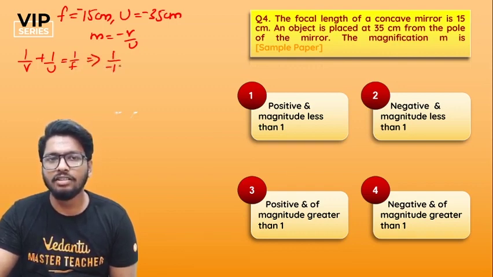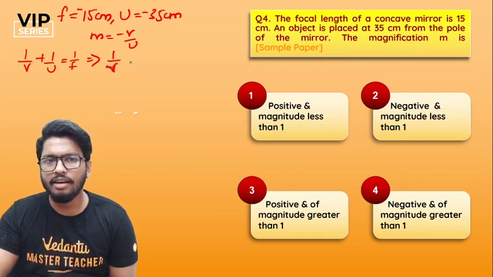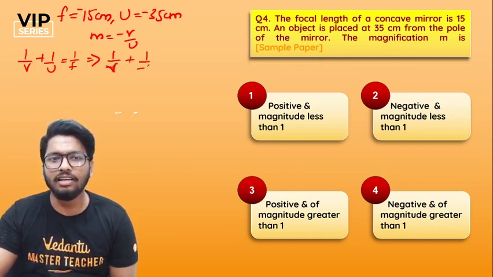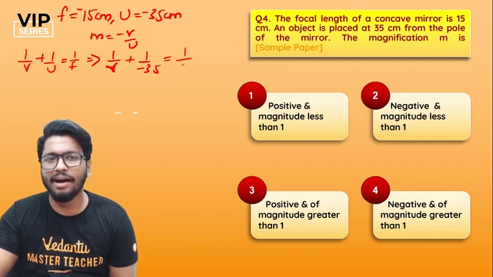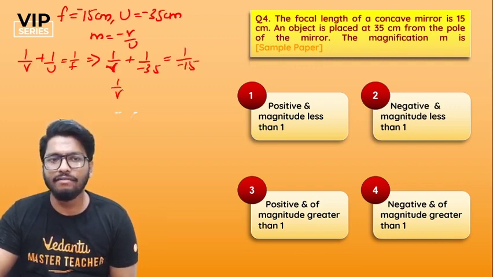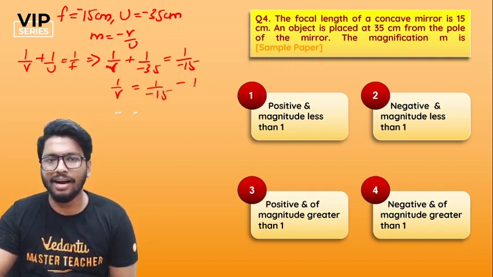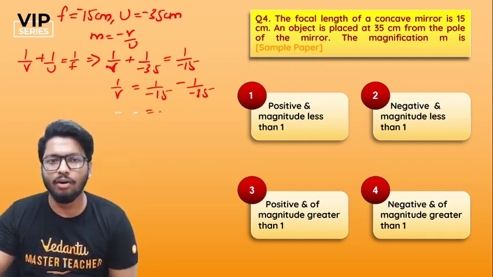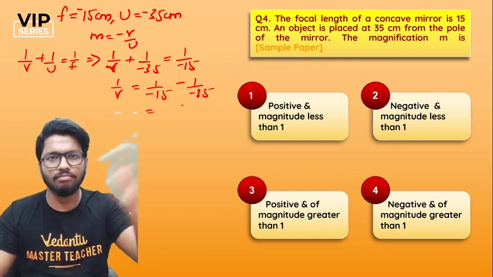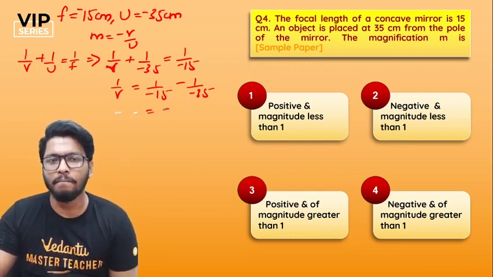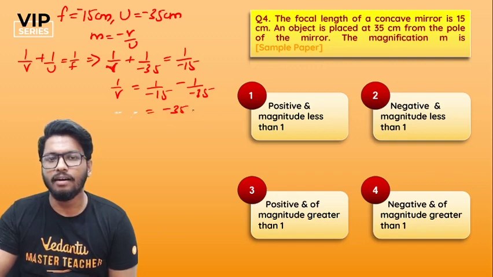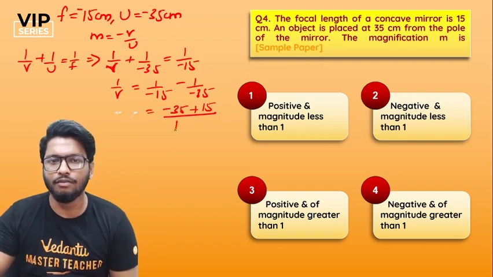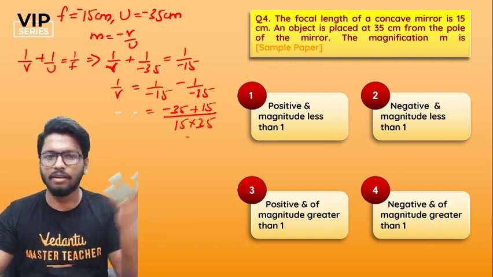1 by V plus 1 by minus 35 is equal to 1 by minus 15. So 1 by V is equal to 1 by minus 15, and 1 by minus 35 goes to the other side as minus 1 by minus 35, because once it goes to the other side, it becomes minus again. Again, you can cross multiply and find the LCM. That's minus 35 plus 15 divided by cross multiplication again, 15 into 35, minus into minus will become plus.